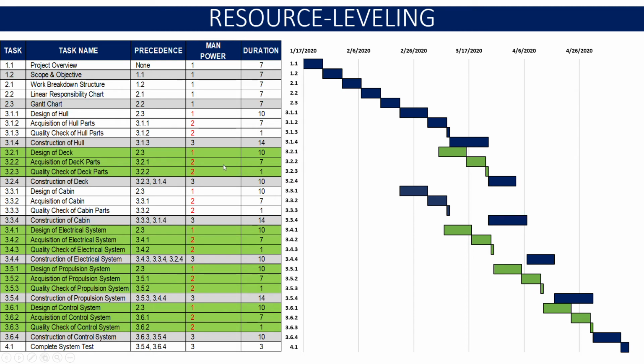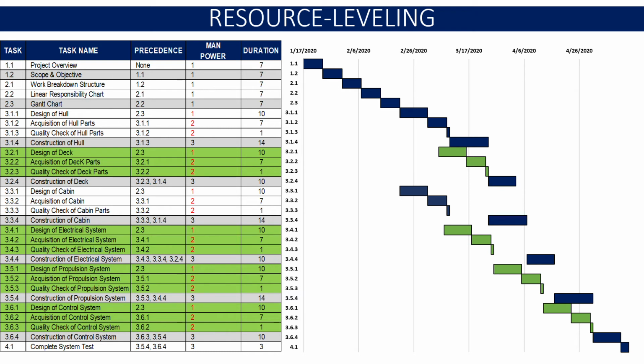Resource leveling. I have shifted the activities highlighted in green color within slack allowances in such a way that it won't delay the project. All these activities would begin on the latest start date instead of the early start date. Let me explain briefly.